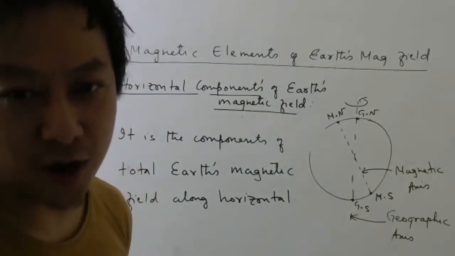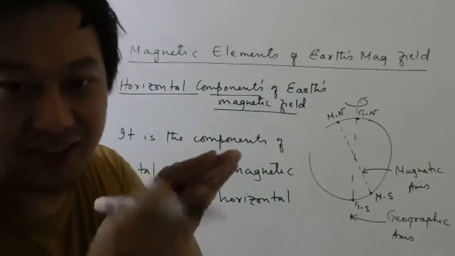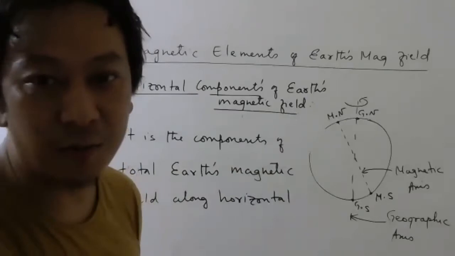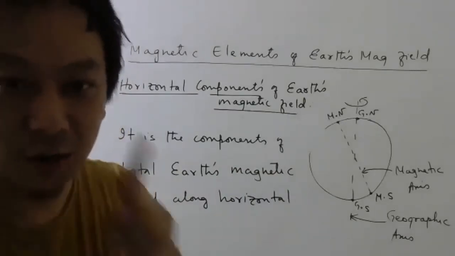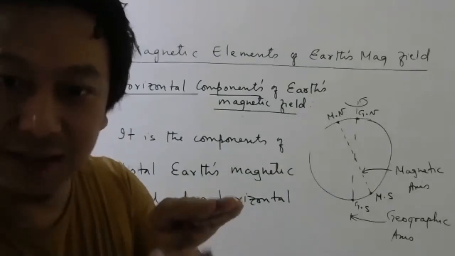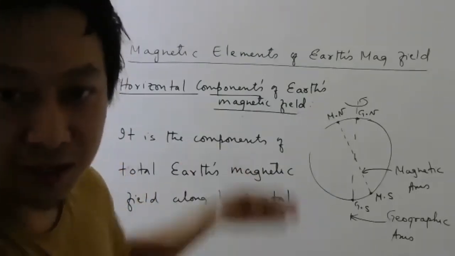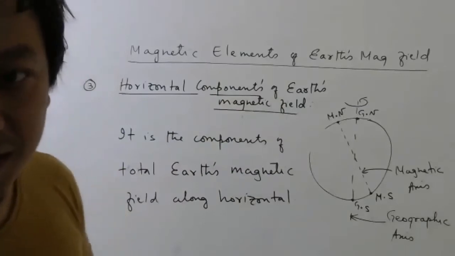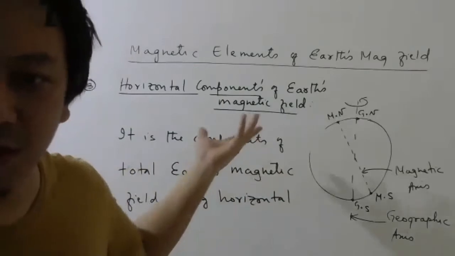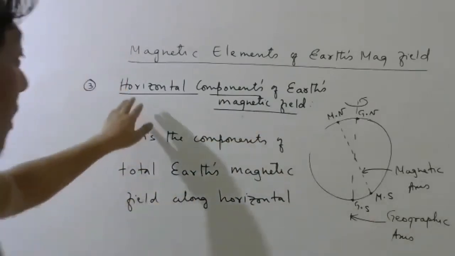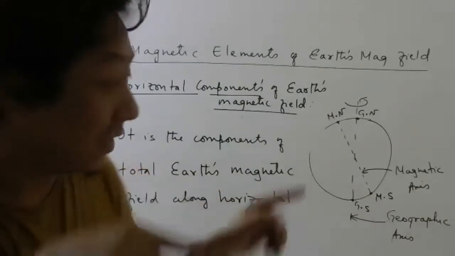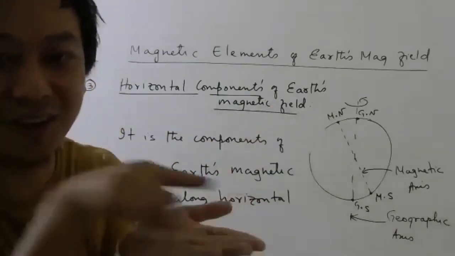Well, students, if you know horizontal component and you know those angles, then you can find vertical component. So there is no point making horizontal component, vertical component separately. One component, if you know, other component can be found because the angle is already included in these three elements. So they had the option to choose between one of them. They have chosen horizontal component. And it's important to know horizontal component because your compass will actually align in the direction of horizontal component, right?